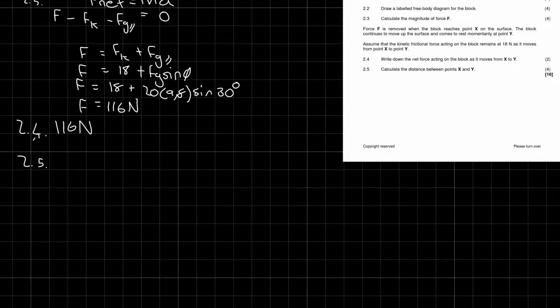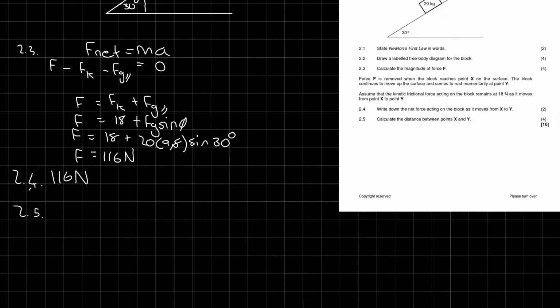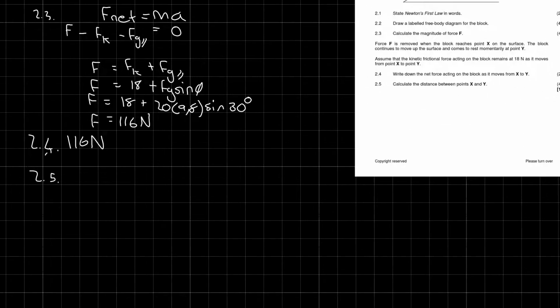I'm going to say W net equal to change in kinetic, oh wait, I don't want to do that. Oh, I do know the speed. What's wrong with me? Okay, that's what I'm going to do. W net equals delta EK.